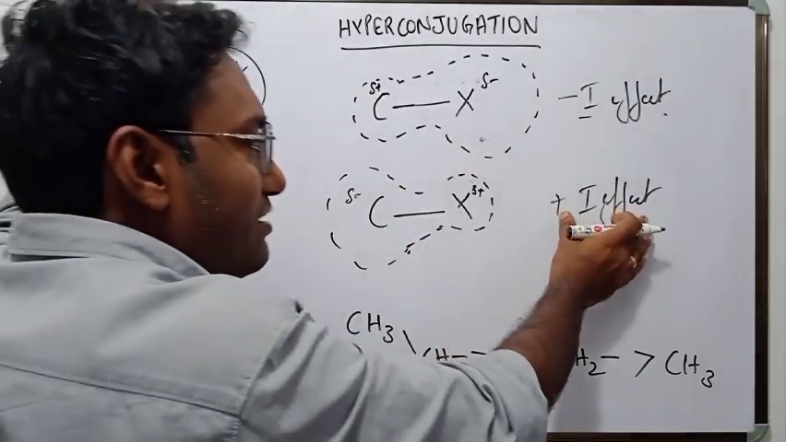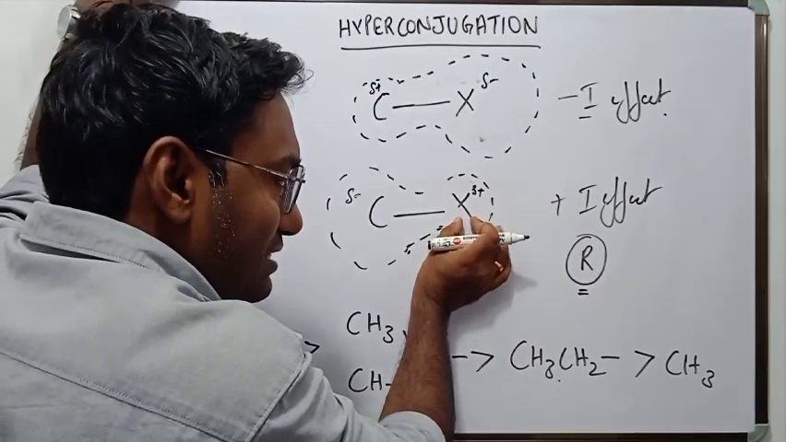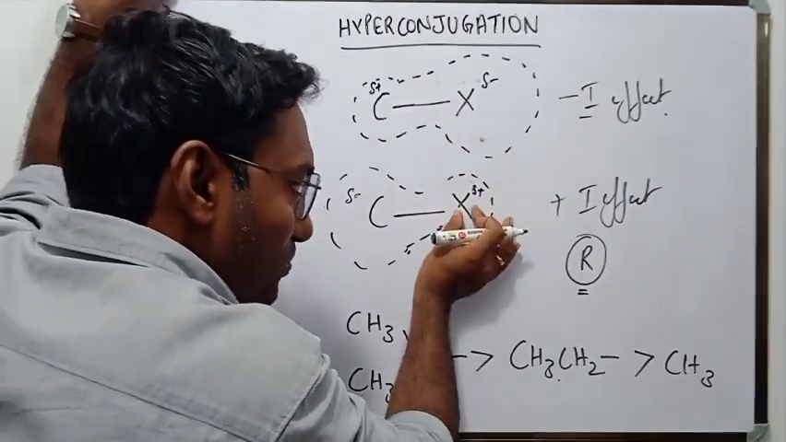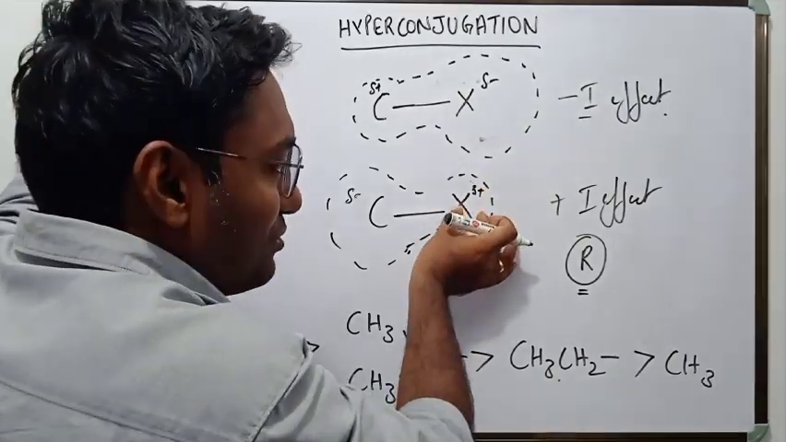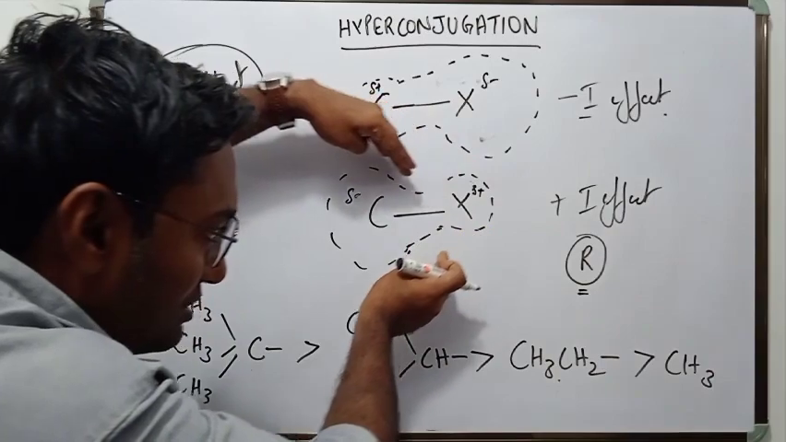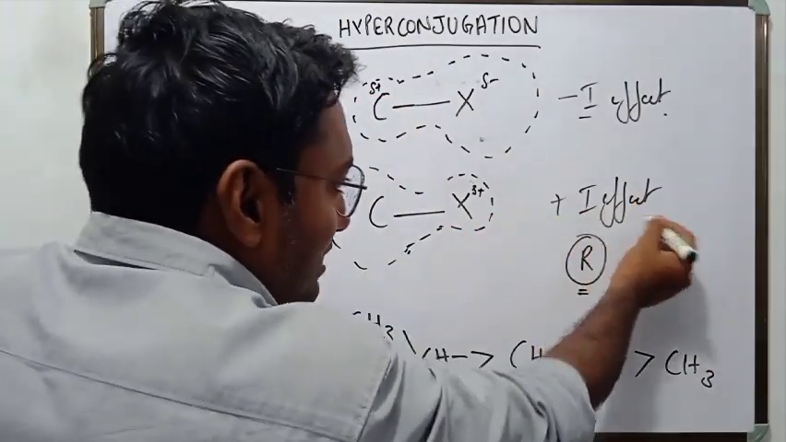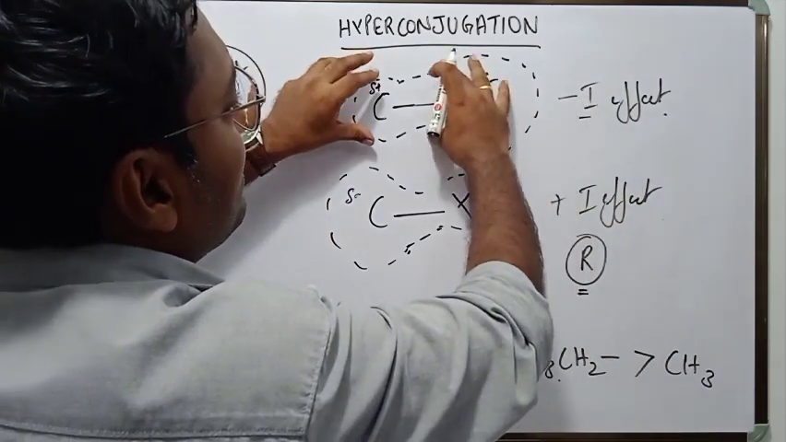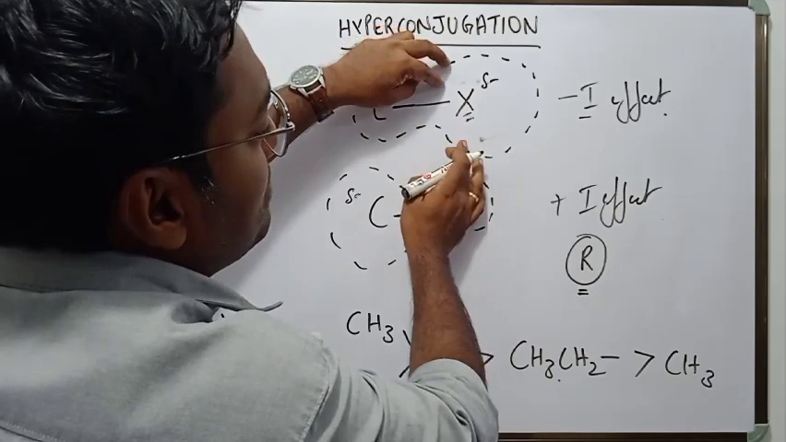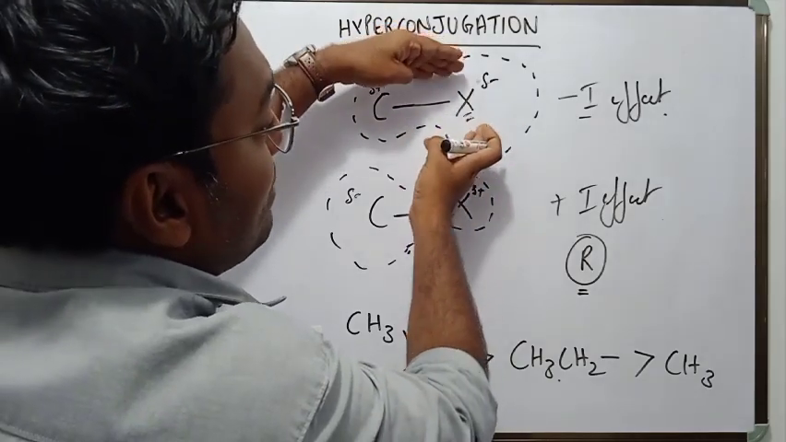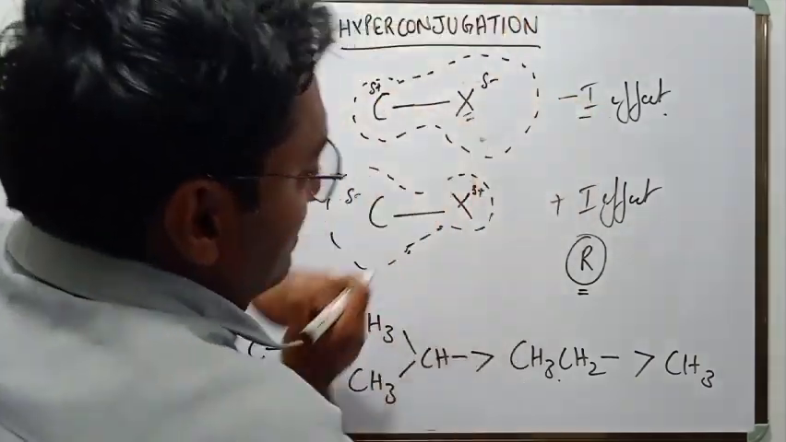In the plus I effect, an electron pumping group may be attached, or an atom of lesser electronegativity may be attached. Therefore, the electron cloud is shifted away from it. So such groups display plus I effect. While in the minus I effect, the substituent may be an electron withdrawing group, or an atom of higher electronegativity, because of which the electron cloud is shifted towards it.